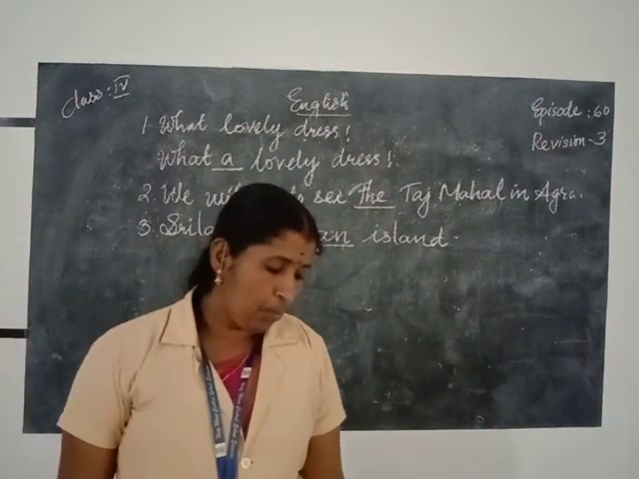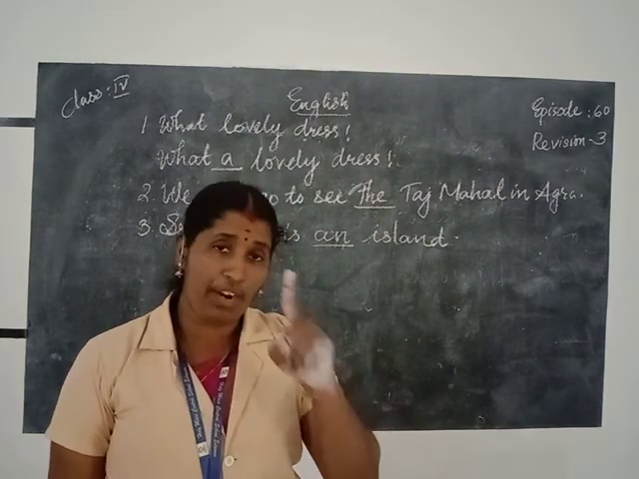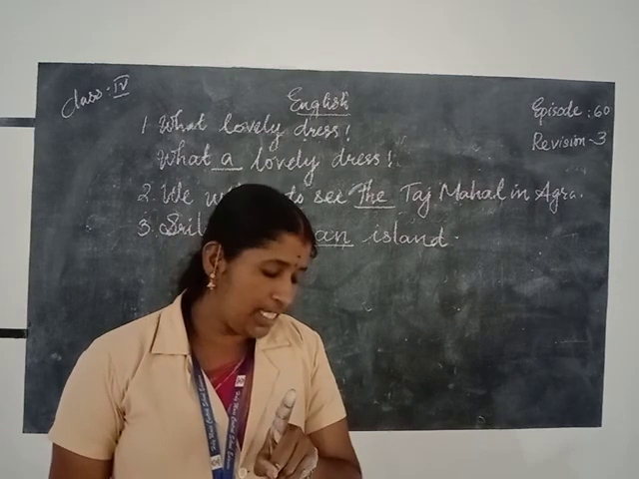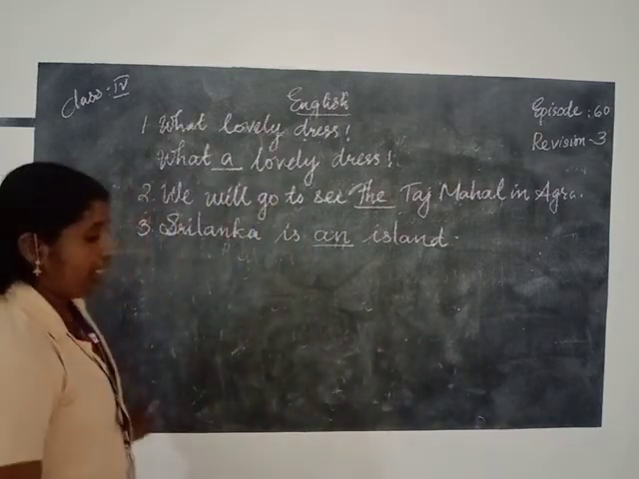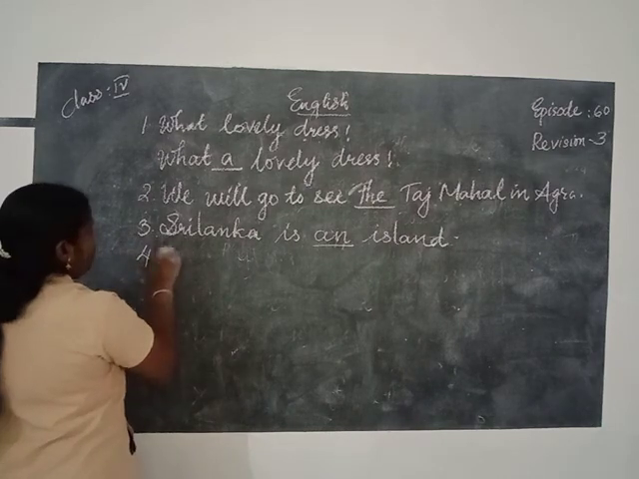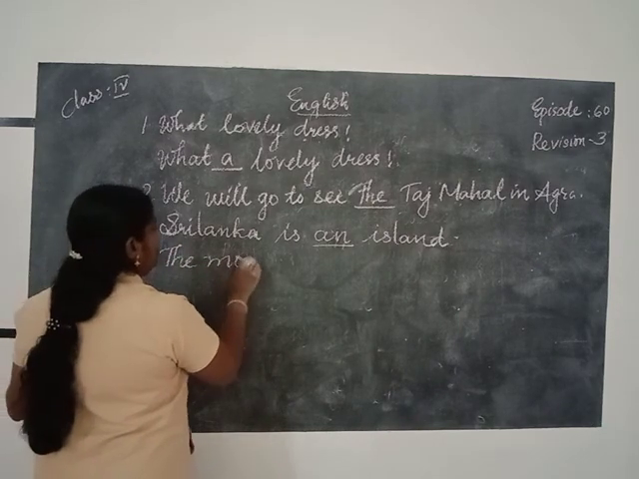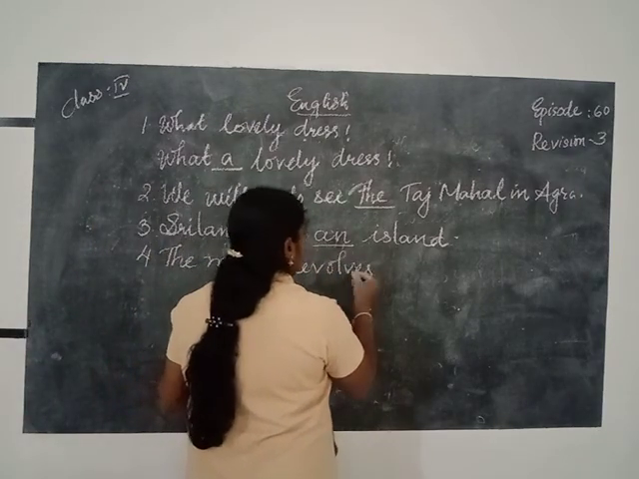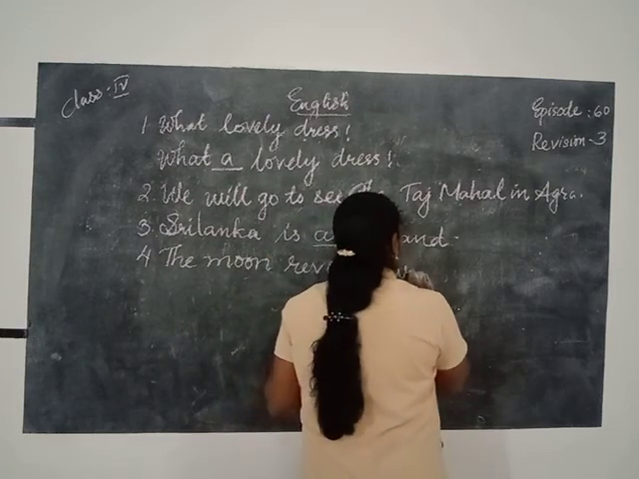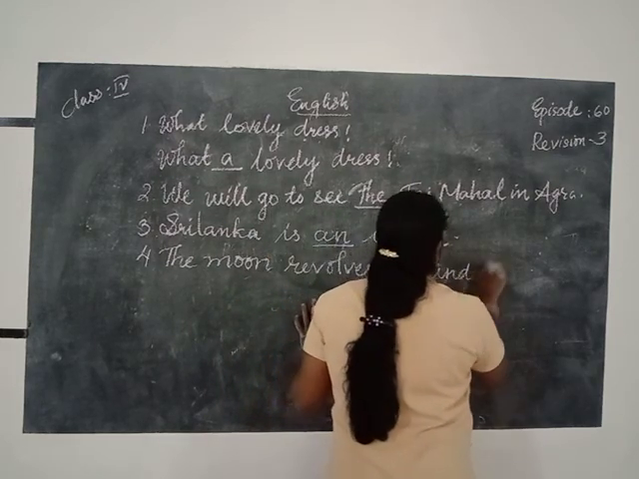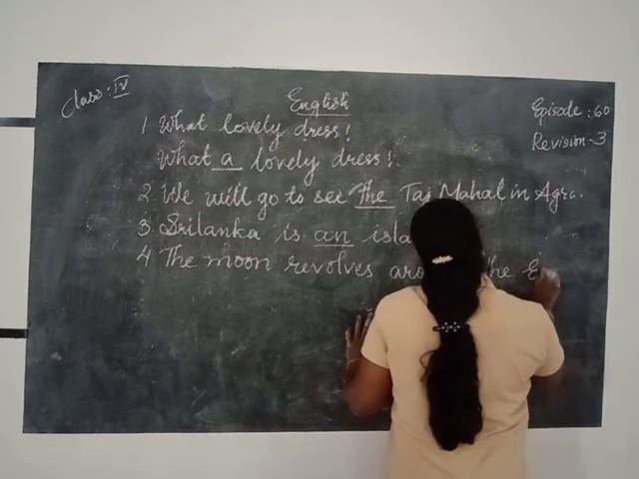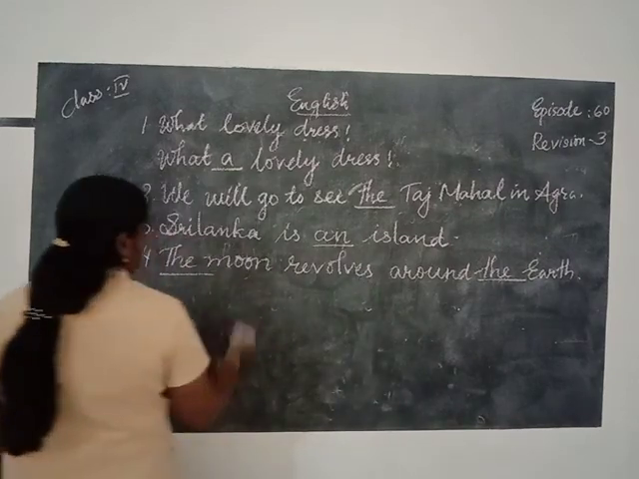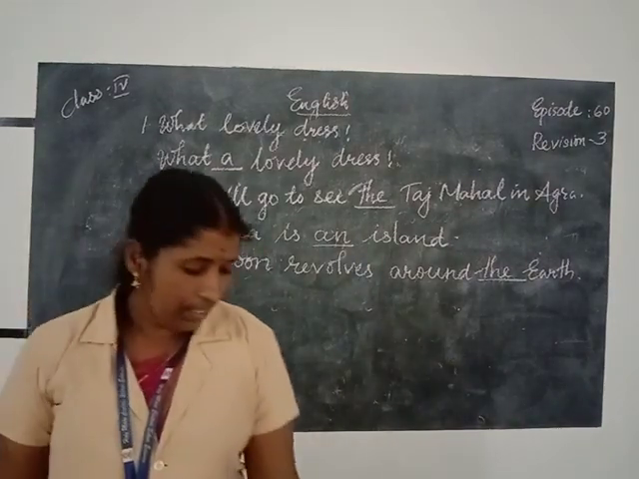Then the fourth one, moon revolves around the earth. There is only one moon and there is only one earth. And we can say the moon revolves around the earth. The moon revolves around the earth.